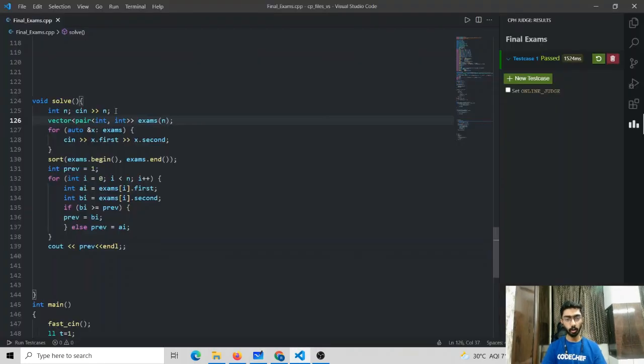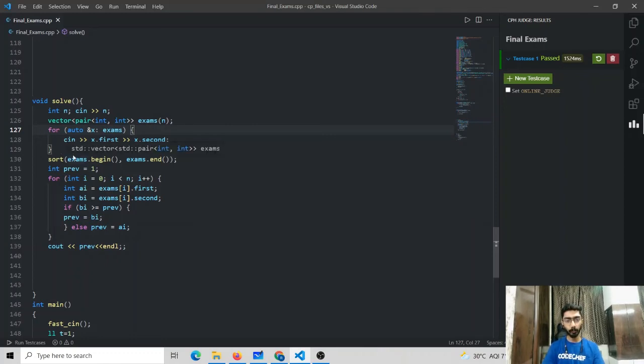First we need to take the total number of exams as our input. We will call it n. After that, we need to take the n exams as our input. For each exam, we are given two parameters, the AI value and its BI value. I have stored these in a vector of pairs called exams, which consists of AI, BI, AI, BI, and so on. And here I have taken the input.